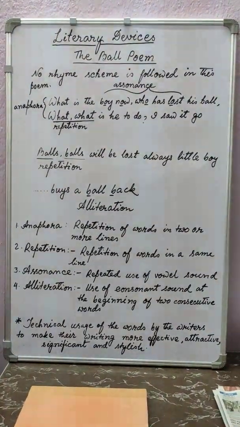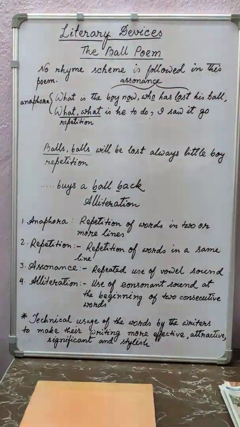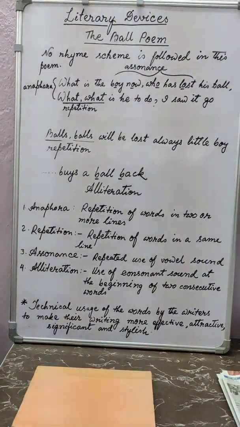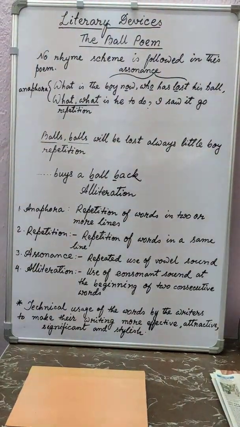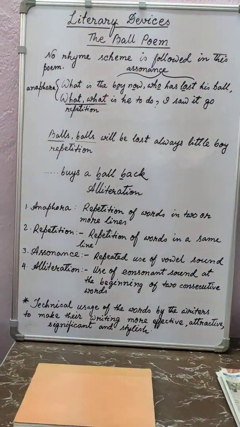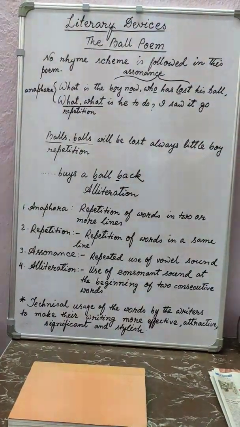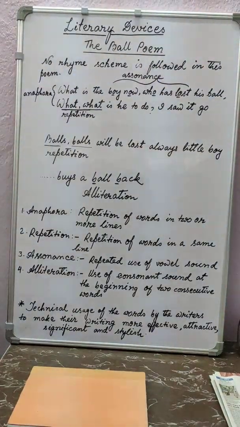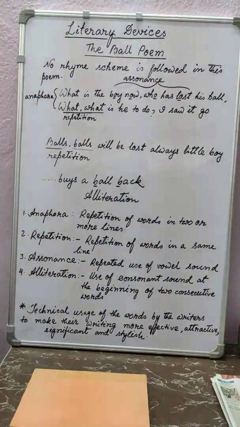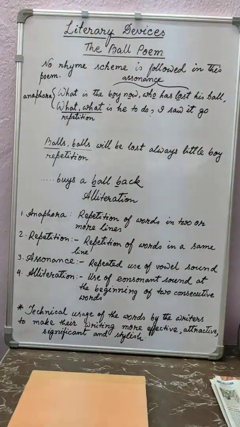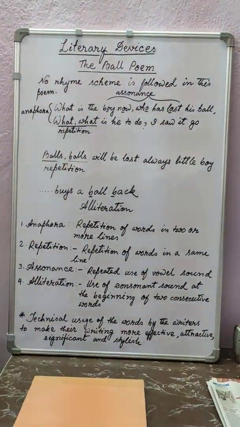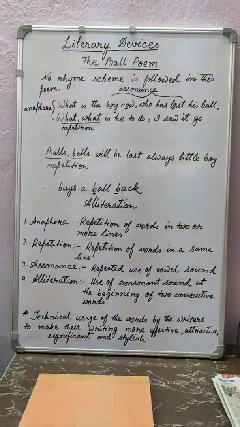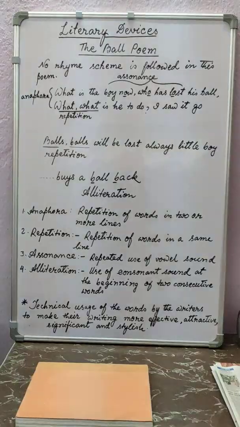See, then assonance. What is assonance? What is the boy now who has lost his ball? Here you see the boy now who lost. When you utter the words, you will be able to hear the repetition of the vowel sound, that is O. There are five vowel sounds. So wherever you find the repetition of vowel sounds, that is called assonance.